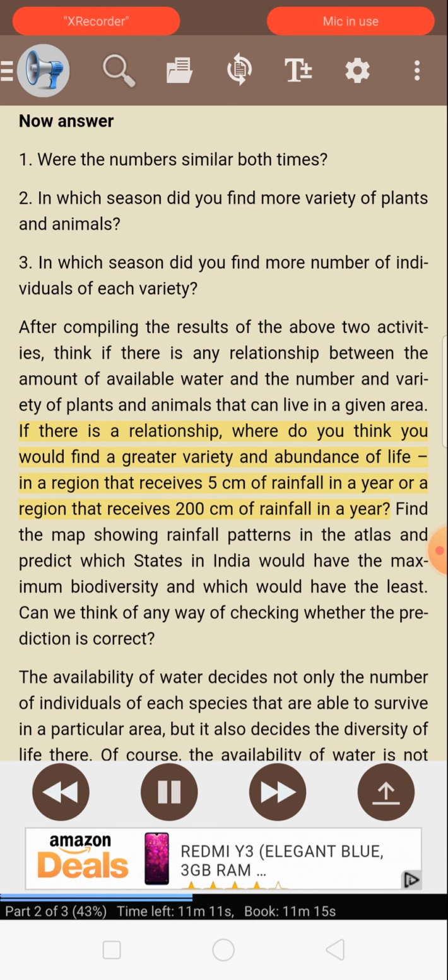If there is a relationship, where do you think you would find a greater variety and abundance of life, in a region that receives 5 centimeters of rainfall in a year or a region that receives 200 centimeters of rainfall in a year? Find the map showing rainfall patterns in the atlas and predict which states in India would have the maximum biodiversity and which would have the least. Can we think of any way of checking whether the prediction is correct?